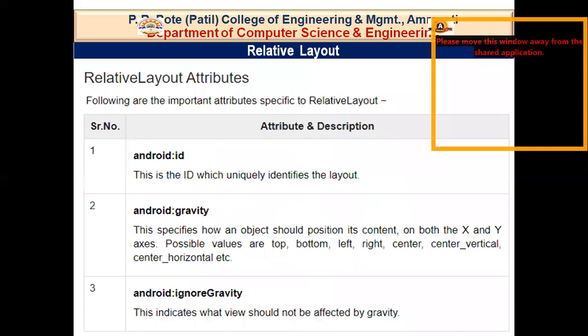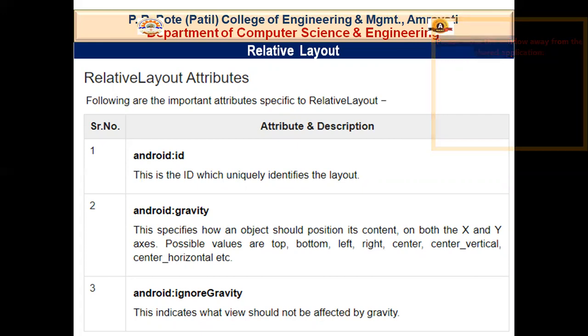And the next one is relative layout. Relative layout means if you have a layout, then all the children of that layout must be in relation with each other. Relation means they are aligned somewhere based on the position of the former child or the next child. So let's look at the properties of the relative layout.